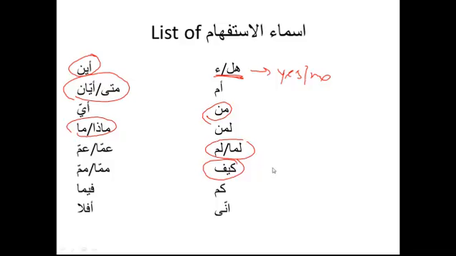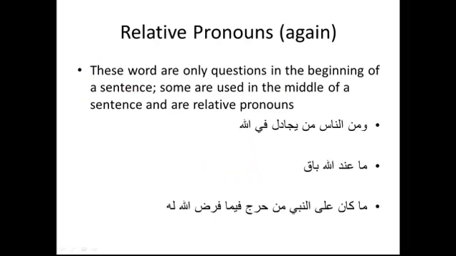It's very simple. You don't have to know all the i'rab. It doesn't change the i'rab. Okay, no i'rab changes. Basically, you take your declarative sentence. For example, the book is big. Al-kitabu kabir. Then you just ask, is the book big? Hal al-kitabu kabir. It's very simple. You don't do anything to the sentence. Just one note though, the words are only questions when these words are in the beginning.